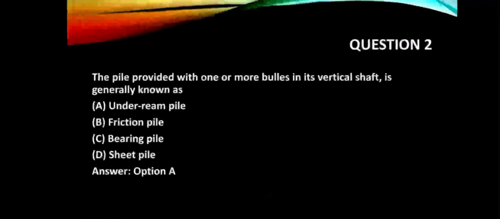Question number 2. The pile provided with one or more bulbs in its vertical shaft is generally known as option A, under ream pile. Option B, friction pile. Option C, bearing pile. Option D, sheet pile. And answer is option A, under ream pile.